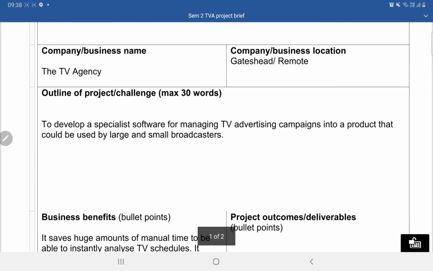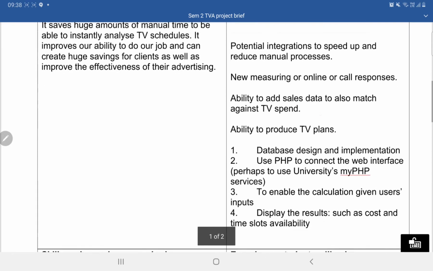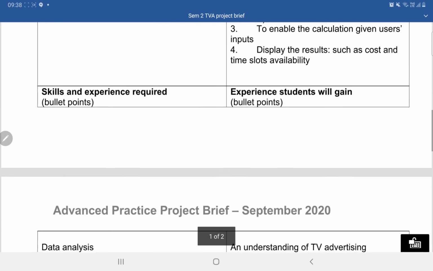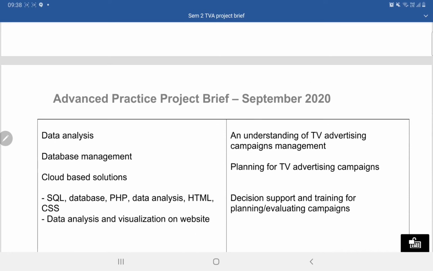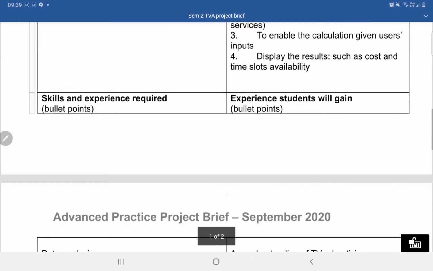Okay, broadcasters, when they are playing some kind of content on television, they are supposed to air television ads, right? So without any lags, it is necessary to air television ads at proposed timings. So for that purpose, we are developing a software program using web application techniques, like we will be using SQL database, PHP, and some data analysis and visualization techniques to understand how many people are watching the TV, some different types of purposes. Okay, so this is the whole project.